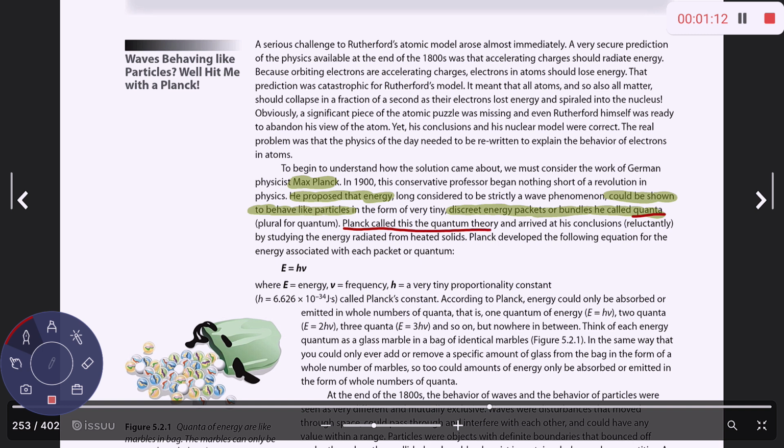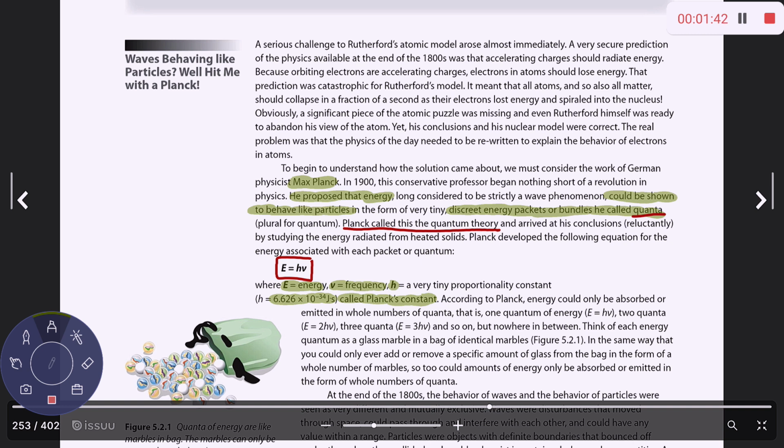He called this the quantum theory, and he developed an equation to measure the energy associated with these packets or quantum. The equation is E equals hv. E is energy, v is the frequency, and h is a constant, 6.626 times 10 to the negative 34 joules times second. This is called Planck's constant.